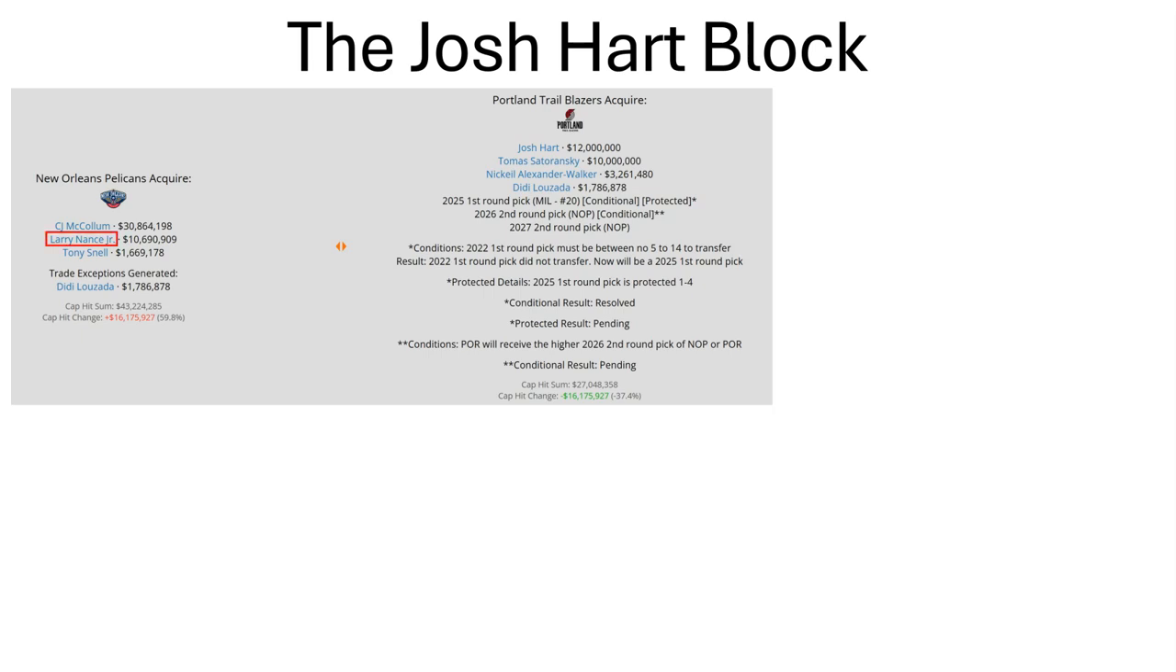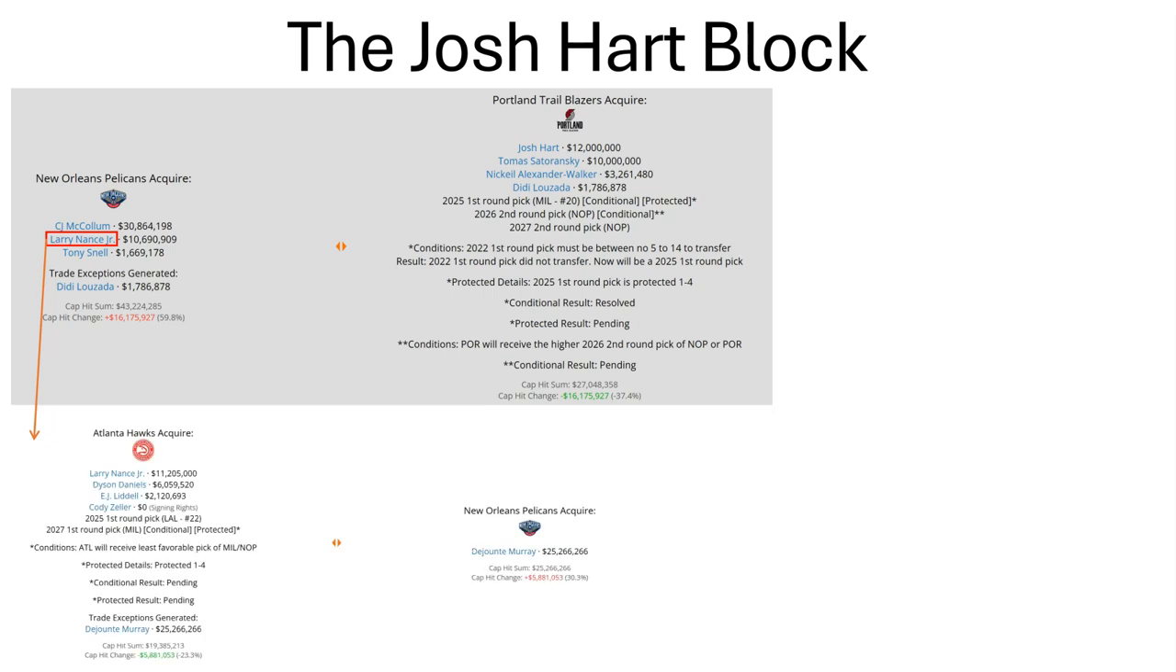But following this, Larry Nance Jr. was later flipped by the Pelicans to the Atlanta Hawks, along with Dyson Daniels, EJ Liddell, Cody Zeller, a first in 2025, and a conditional first rounder in 2027, all for DeJounte Murray. Dyson Daniels was actually drafted by the Pelicans with the 2022 first round pick they got back for Anthony Davis. So essentially, him and Larry Nance Jr. are connected here, and they both went to Atlanta.